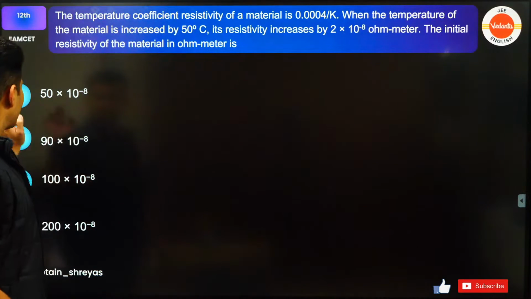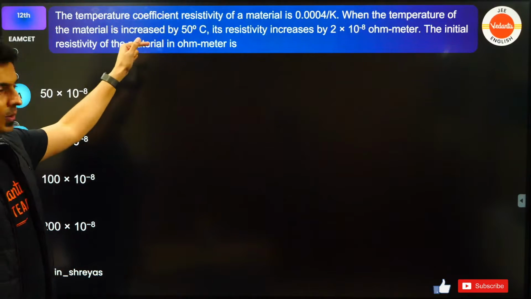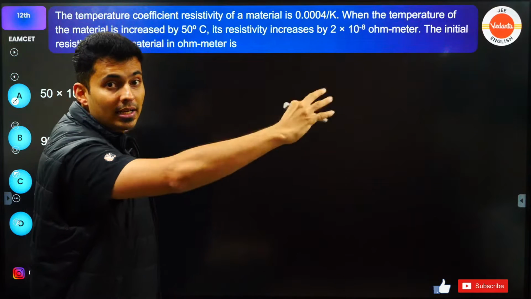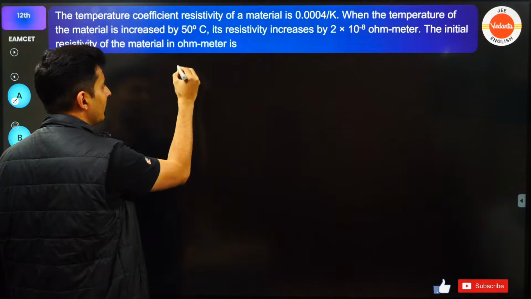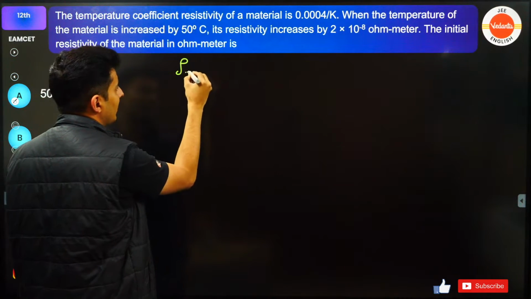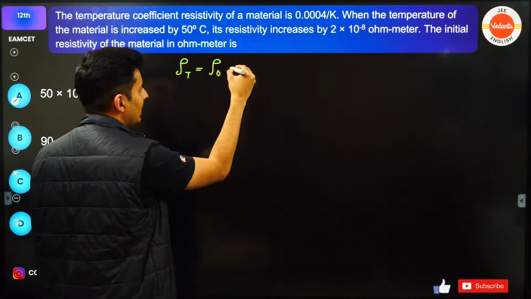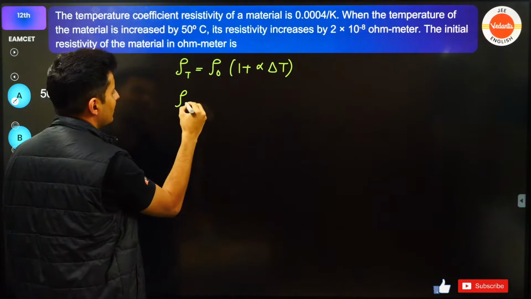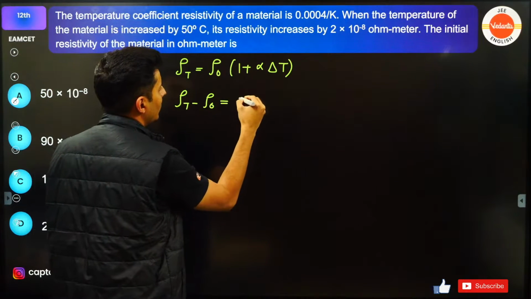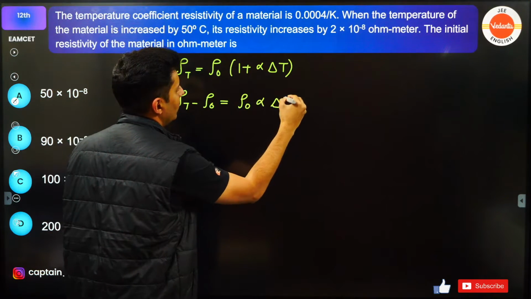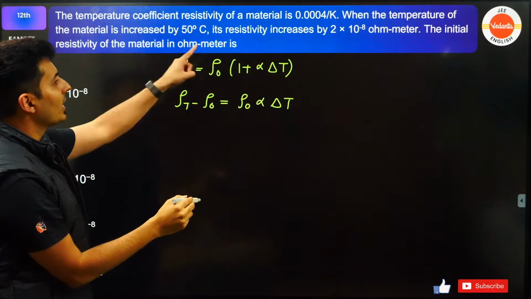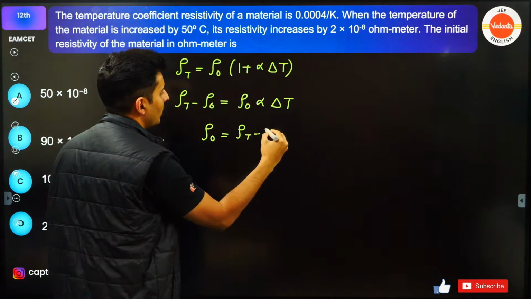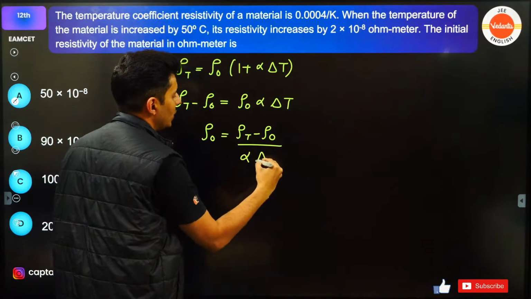Okay, so let's have a look on how to solve this. I just told you the resistance formula is very similar to the linear expansion coefficient. Same way over here, the resistivity at some temperature will be the original resistivity into 1 plus alpha delta T, or you can write it as rho T minus rho naught is equal to rho naught into alpha into delta T. I want to find the initial resistivity, that means I want to find rho naught. Rho naught will be rho T minus rho naught upon alpha into delta T.